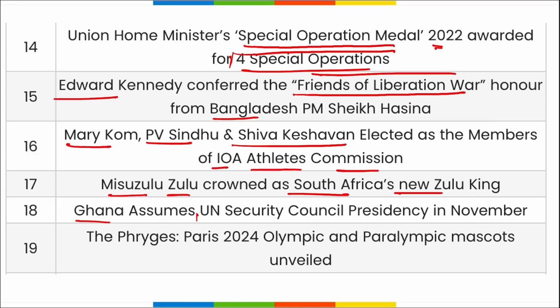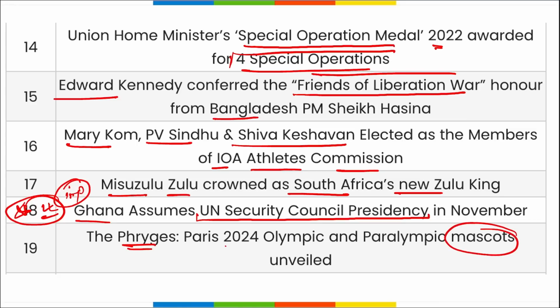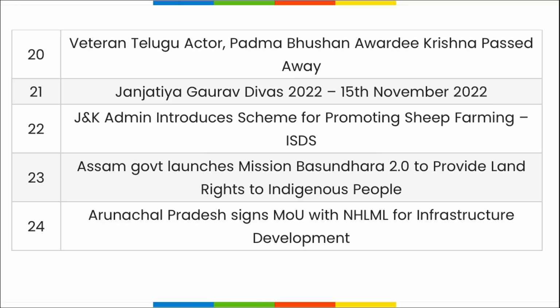Ghana assumes the United Nations Security Council presidency in November. I forgot to mention this, friends, but this is one of the most important news for the day: who has assumed the United Nations Security Council presidency in November? It will be Ghana. And Firgis is the name of the mascot for the Tokyo Olympic Games for 2024.